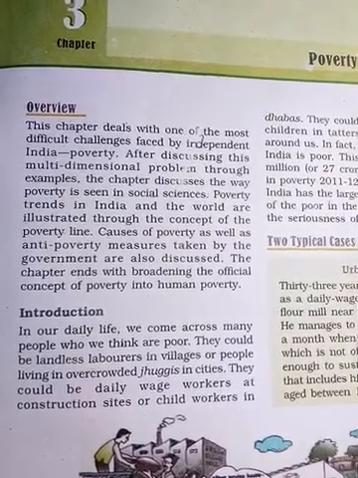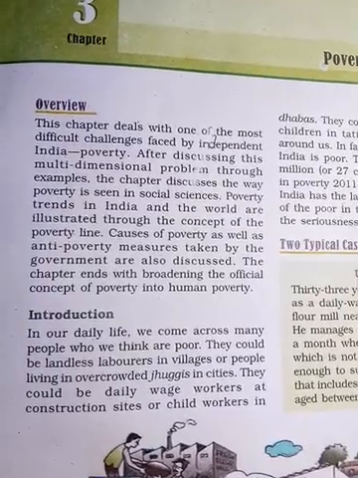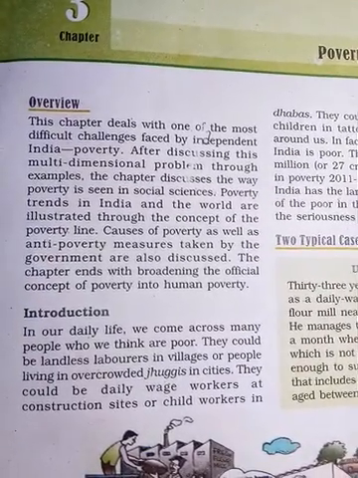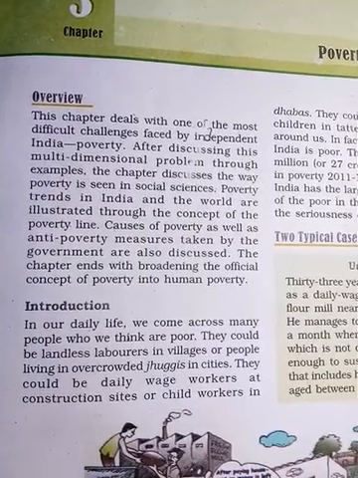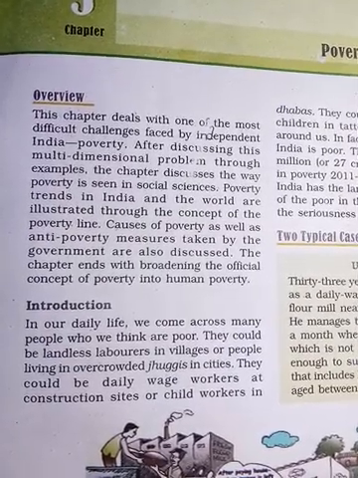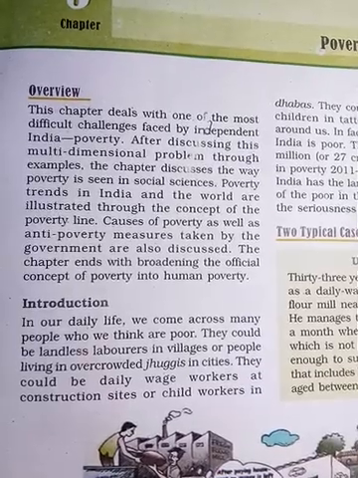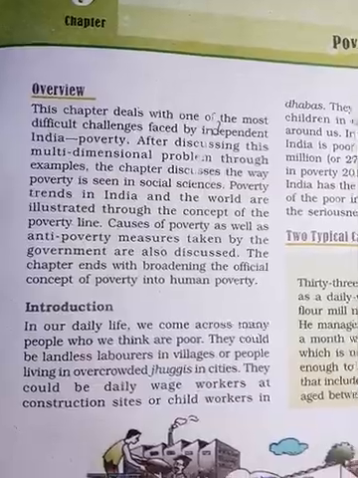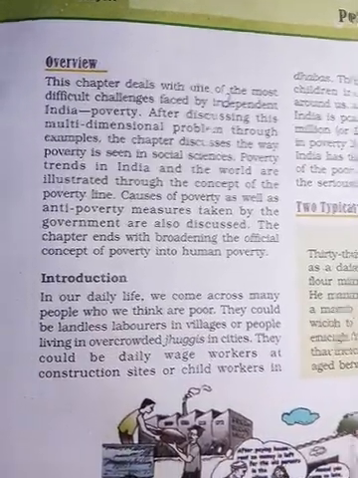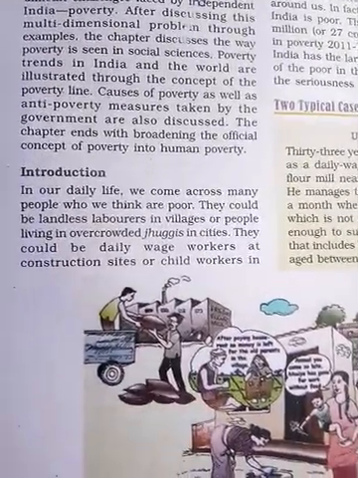We are going to discuss one by one. And what preventive measures were taken by the government to abolish poverty. Let us discuss thoroughly.